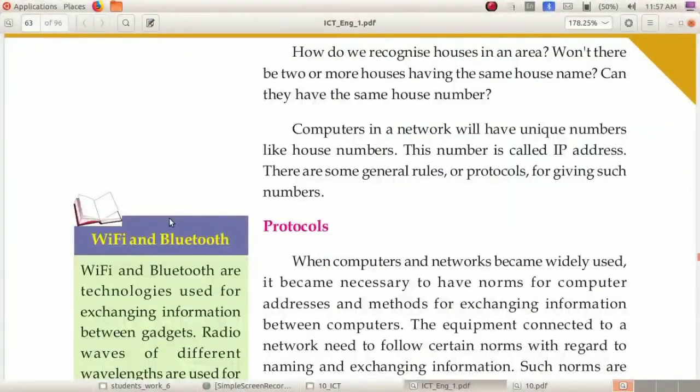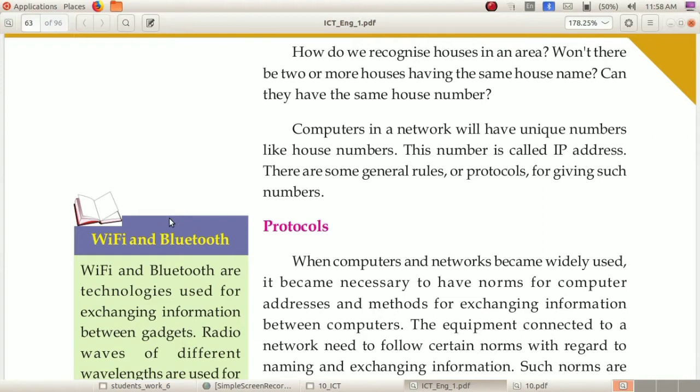Dear children, if you want to communicate with one person, for example, if the postman wants to give a mail or a courier to you, he needs to know the house address, right? Then only he can arrive at you.